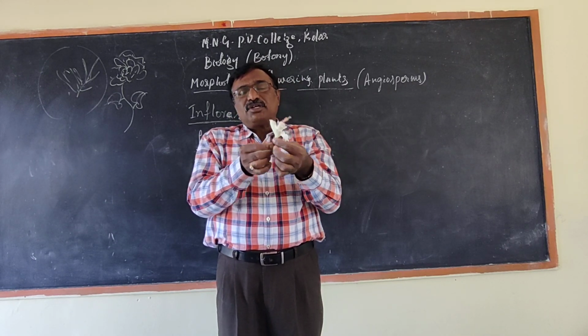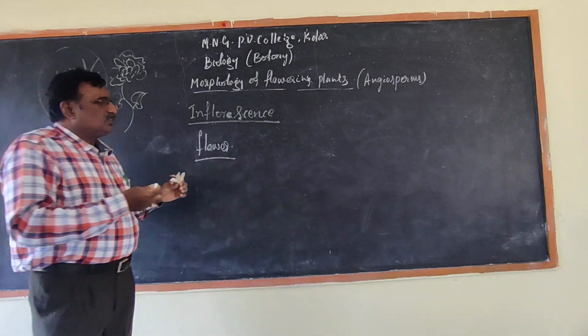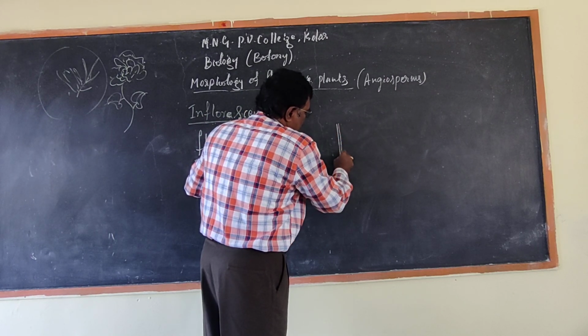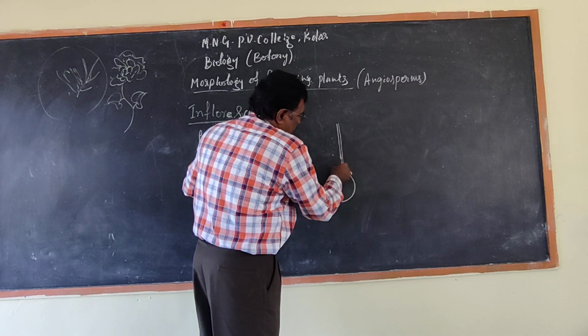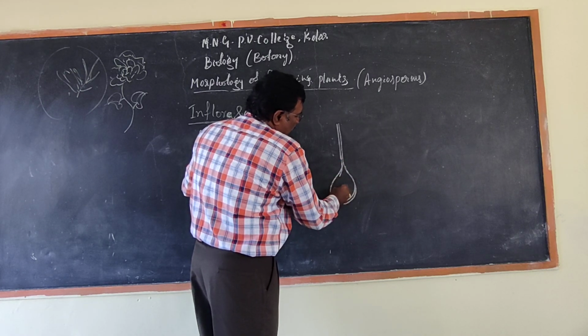So here androecium, gynoecium, ovary. See, this is the ovary.